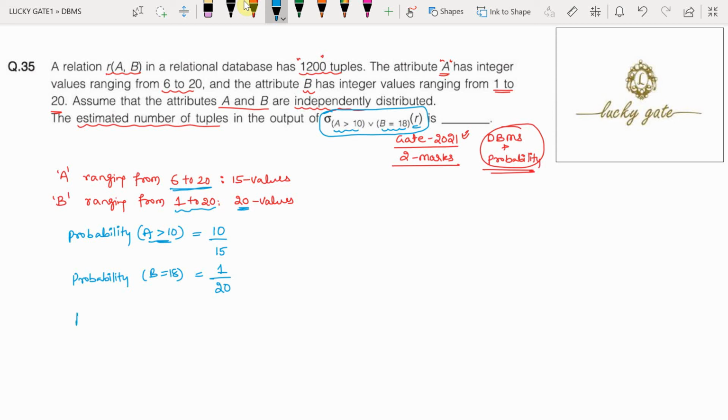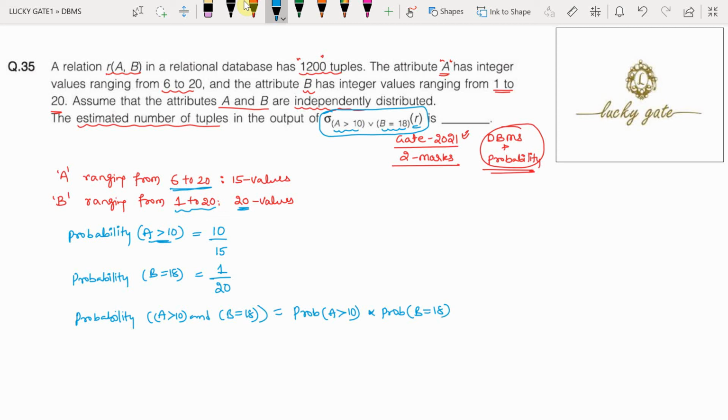Now we need to find the probability of A greater than 10 and B equal to 18, which equals the probability of A greater than 10 into the probability of B equal to 18.